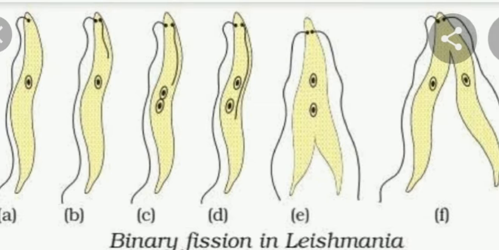Here you can see the nucleus of the parent body will divide into two, and that whip-like structure is also formed into two. Then the parent body divides longitudinally. Finally, two Leishmania are formed. Here the binary fission occurs longitudinally.